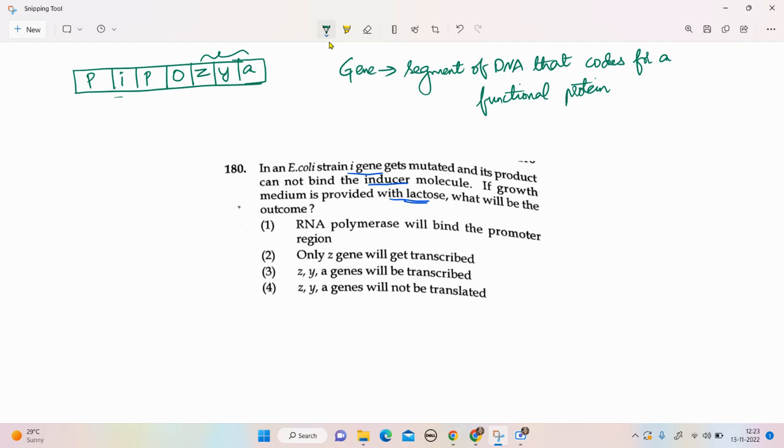What do I mean by structural genes? These are the genes which encode for a protein. The LAC Z gene encodes for the beta galactosidase enzyme, the LAC Y gene encodes for permease, and the LAC A gene encodes for transacetylase.